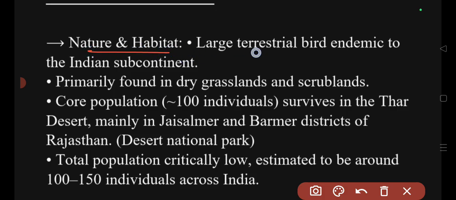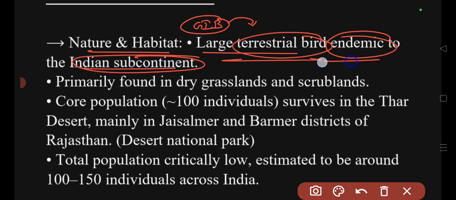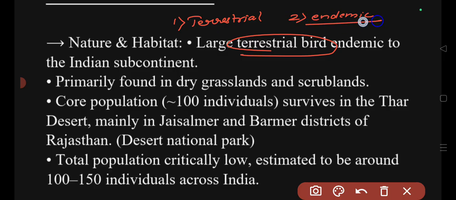The nature and habitat of the Great Indian Bustard: it is a large terrestrial bird, and it is endemic to the Indian subcontinent. This is something which you have to remember. The first point is that it is a terrestrial bird. The second point you have to remember is that it is endemic to India or the Indian subcontinent. This is also something which you have to memorize.